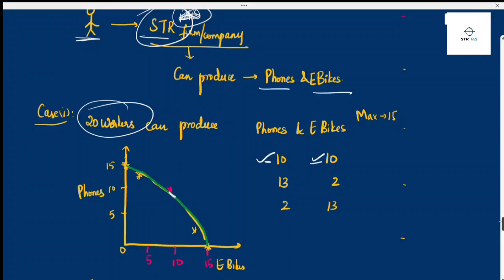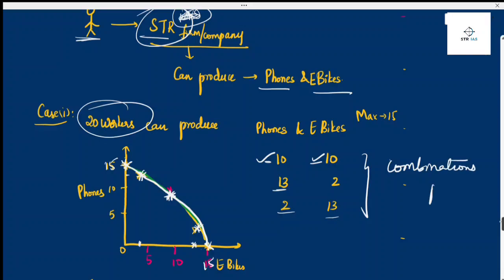At that point of time, here will be the point on the curve. Then if 13 phones are done, then there will be only two bikes. So there will be a point here. If 13 mobiles are done, then only two bikes can be produced. And the maximum they can produce is 15 phones or 15 bikes. So if you join this curve, these are the maximum combinations possible.